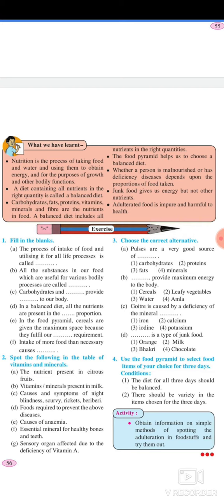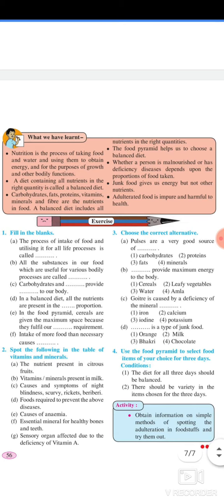A balanced diet includes all nutrients in the right quantities. Fourth, the food pyramid helps us to choose a balanced diet. Fifth, whether a person is malnourished or has a deficiency disease depends upon the proportion of food taken. Sixth, junk food gives us energy but not other nutrients. Seventh, adulterated food is impure and harmful to health.